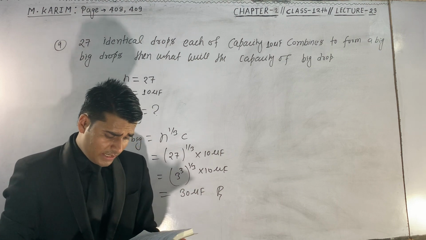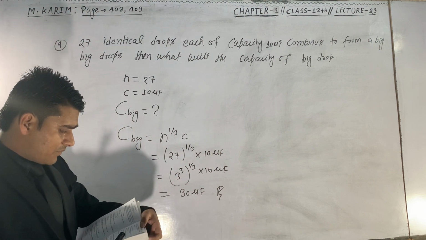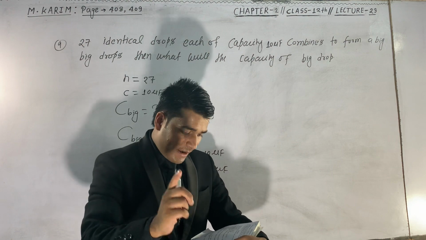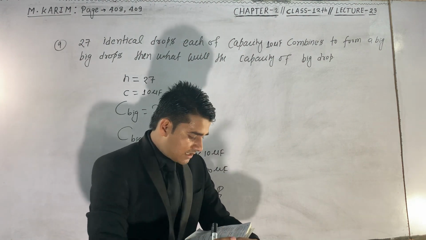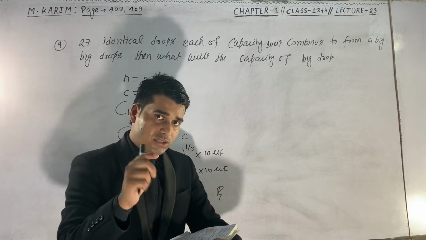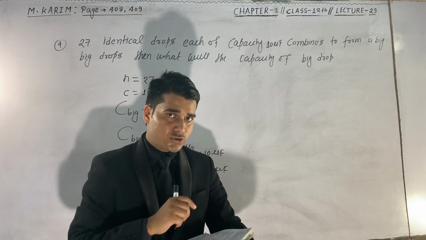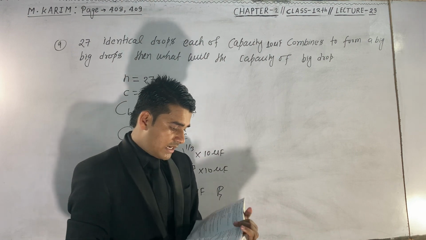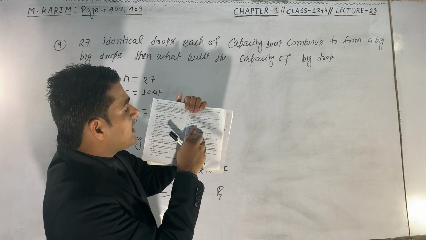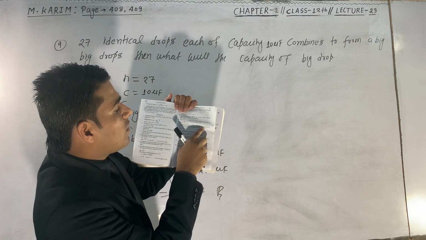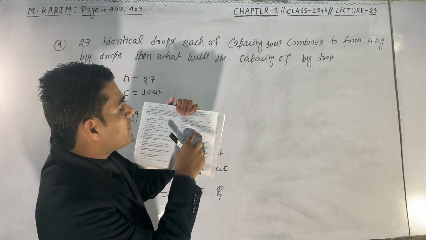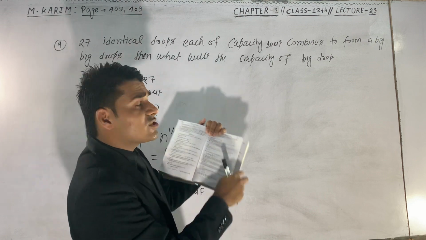Question number 11 you can solve. Question number 10 you have to solve it. Question number 11 is already taught to you in previous lecture 22. The question number 11 is that n identical small drops combine to form a big drop. Calculate the potential of the big drop if the potential of each small drop is V.